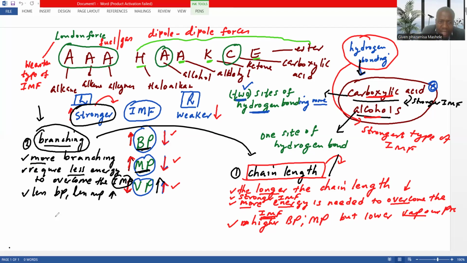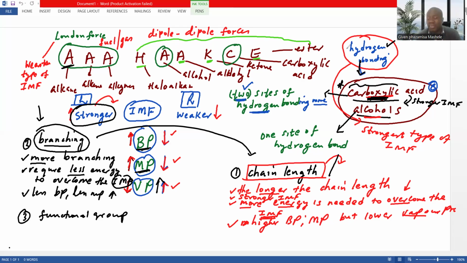Then the other one is the issue of the functional group. This goes into the part where maybe we are comparing alkanes and carboxylic acids. Carboxylic acid, as compared to the other homologous series, is one of the compounds that has the strongest intermolecular force, which means the boiling point of carboxylic acid tends to be higher than the other organic homologous series.